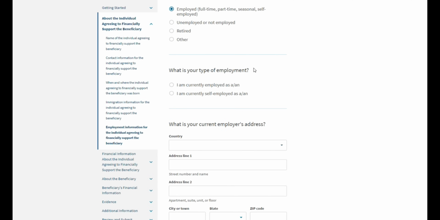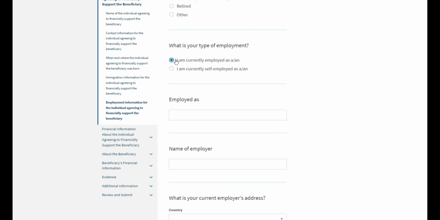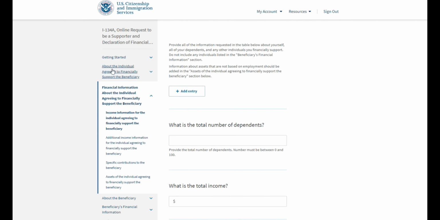Next, please provide the type of employment you hold. Let's say we are employed. So once you provide the address of your employer, you can click Next. Now that we have completed the first part of the application, we're moving on to the second part, which is asking about the financial information of the supporter.